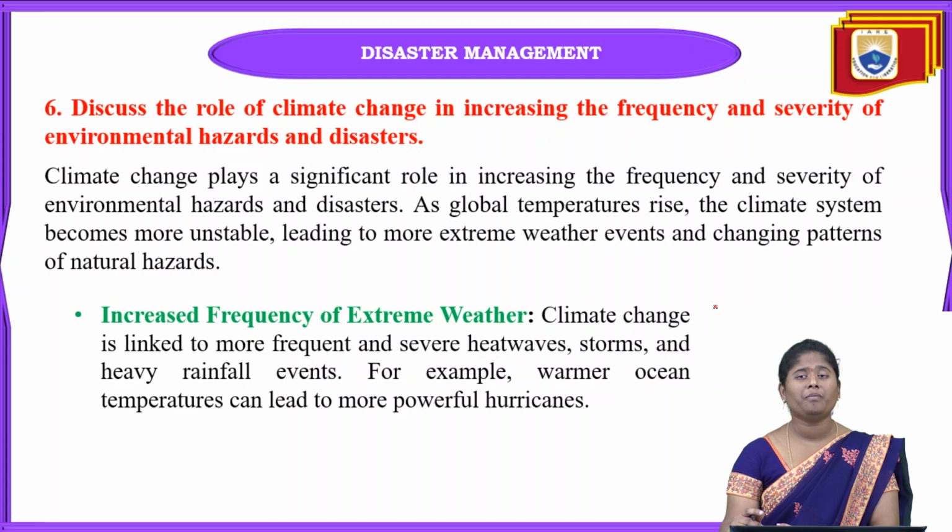Means for example, because of the warm ocean temperature, that will lead towards very powerful hurricanes. Means obviously we know that hurricanes occur due to over warm seawater. Means only on warm seawater do these hurricanes occur. When the ocean waters are warm, hurricanes occur. Means that will lead towards the change in the climatic conditions.